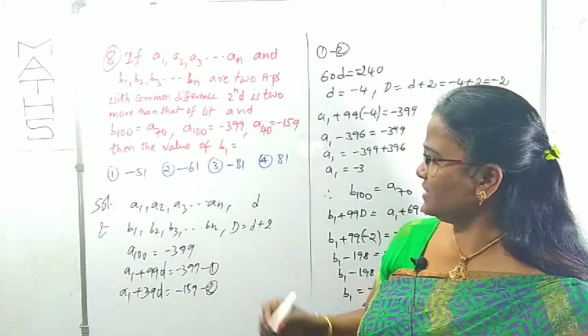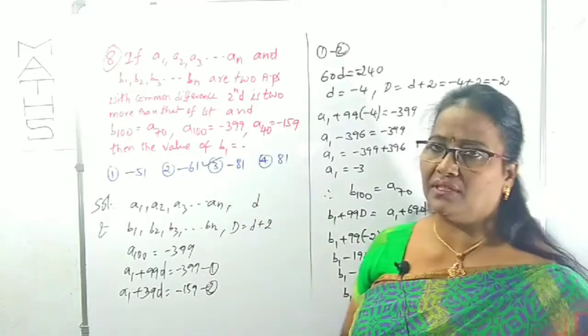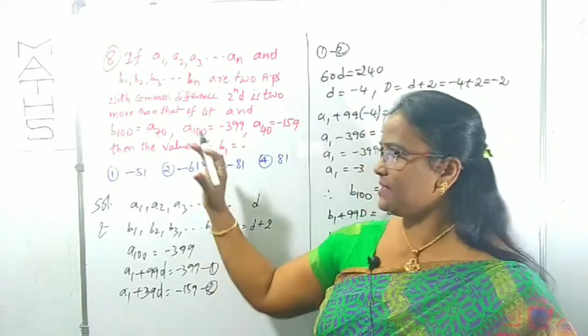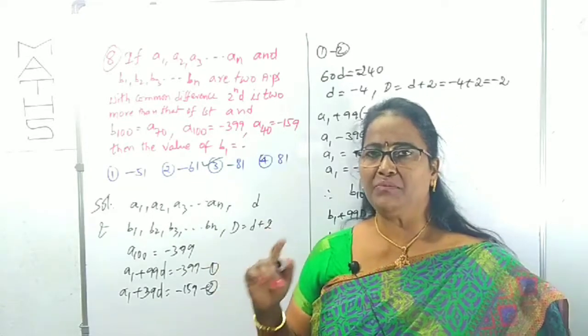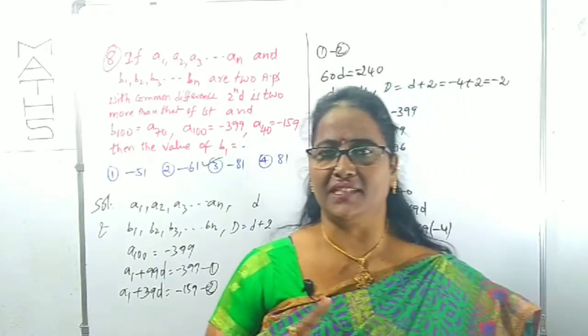Which option is that? The third option. We want B1 only, right? Two types of series are given. What is the given statement? You have to read carefully, then we can understand the question easily.